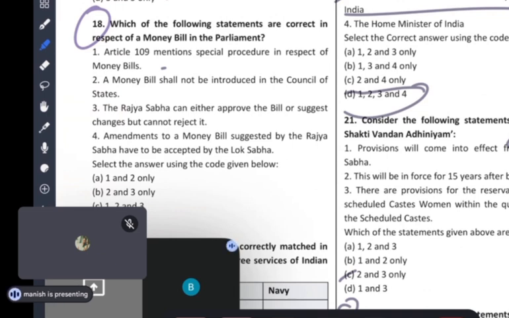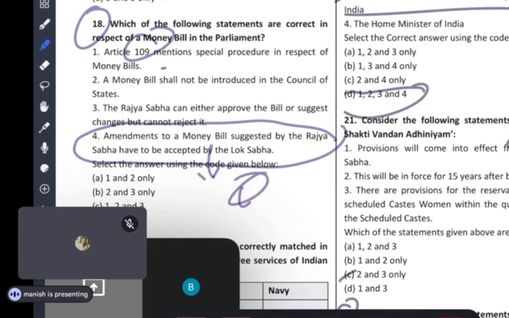Now I don't know about this article, whether this is right or not. But guys, here one thing: everybody knows that money bill has only Lok Sabha power. The question is saying that if Rajya Sabha is suggesting, Lok Sabha has to accept it. This is common sense, so it has to be wrong. And this is also right, that Rajya Sabha can either approve the bill or suggest but cannot reject it. So third is right.